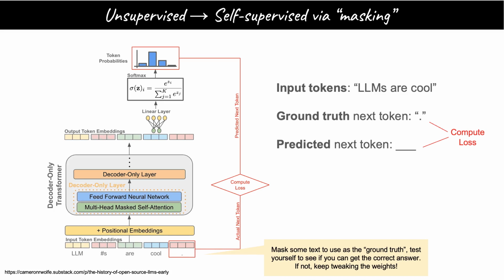The model will mask the next word in the sentence and see if the AI model can correctly guess the next word. The difference between the prediction and the correct answer is used to further adjust the weights of the model until the loss is low and the model converges.